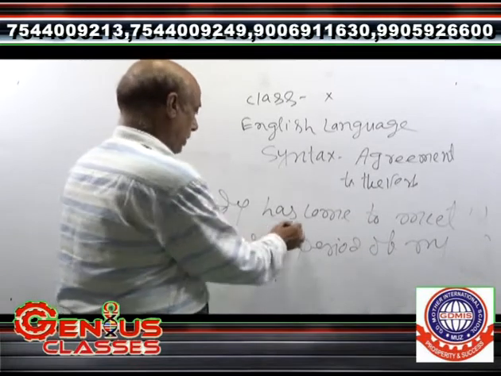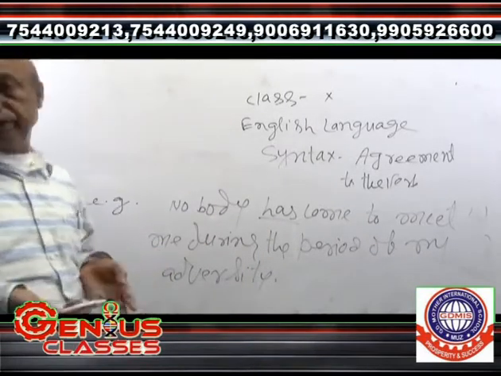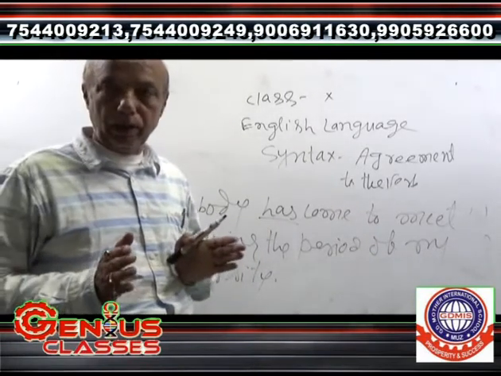Here, "has" has been used after nobody. It means nobody follows the singular verb.